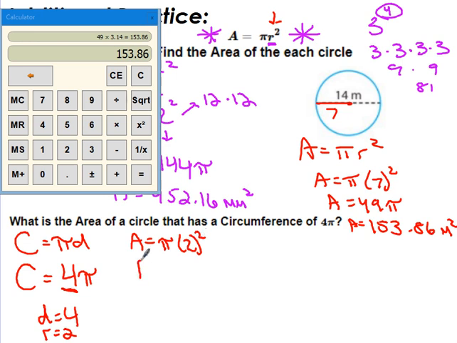Now I get to do my exponent first. 2 squared is 4. So the area of this circle is 4 pi. It's actually the same thing as what the circumference was. And then now if I do 3.14 times 4, I get 12.56.